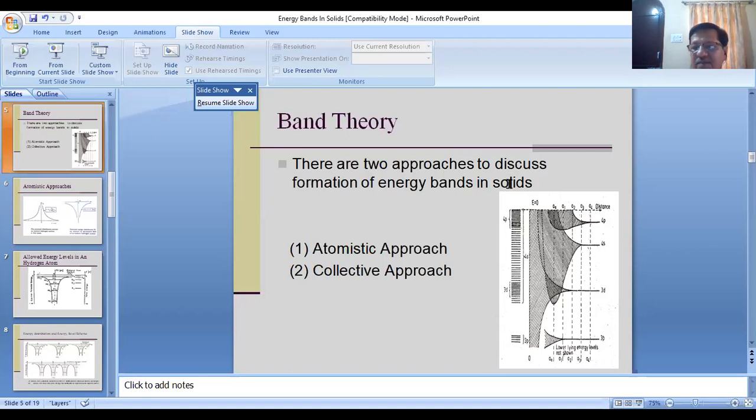Here you can see I have given a picture of the energy band diagram of one particular metal, and you can see the energy bands and overlapping of energy bands. This is just to give you some idea that to understand this formation of the bands, we will understand via these two approaches. So let us understand using the atomistic approach.